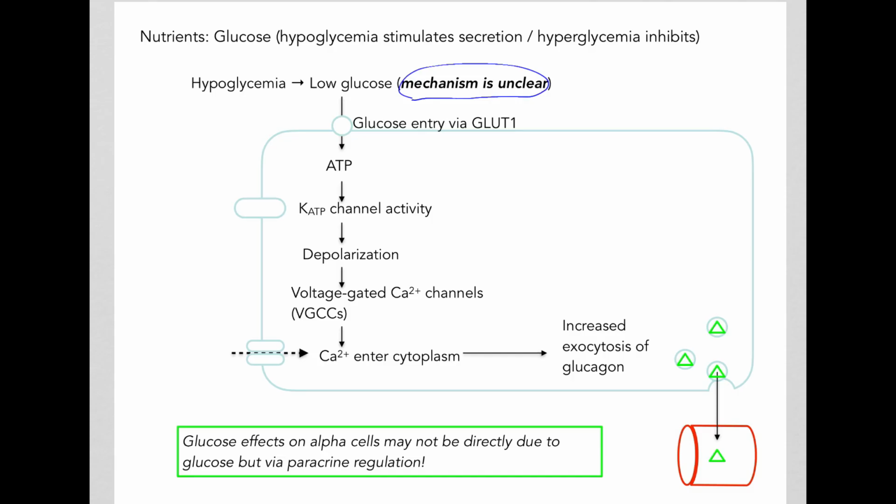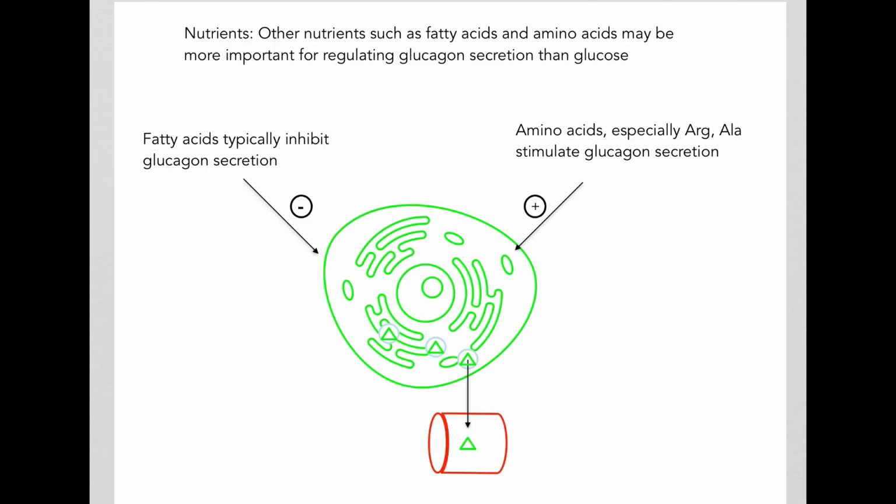Some researchers believe that the effect of glucose on alpha cells may not be directly on the alpha cells, but may occur through paracrine regulation that we discussed earlier. Other nutrients, especially fatty acids and amino acids, have been suggested to be more important for regulating glucagon secretion than glucose. Amino acids, especially arginine and alanine, stimulate glucagon secretion. They're very strong stimulators of glucagon secretion, while fatty acids typically inhibit glucagon secretion.